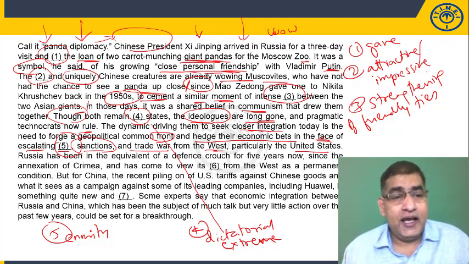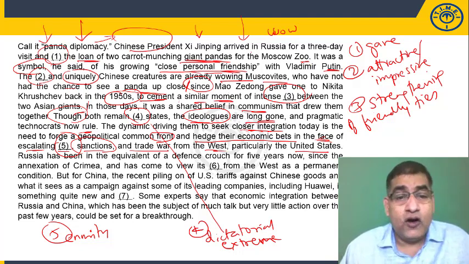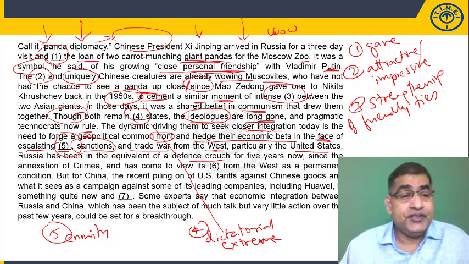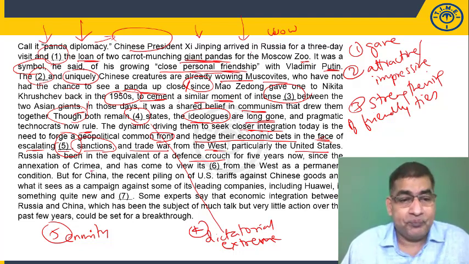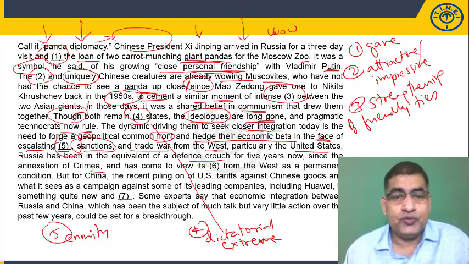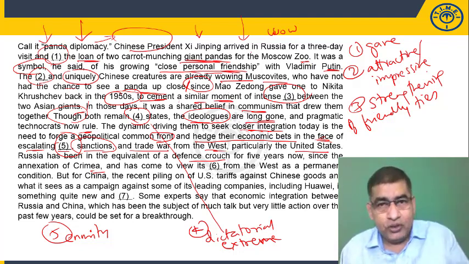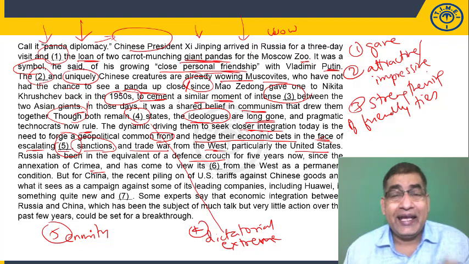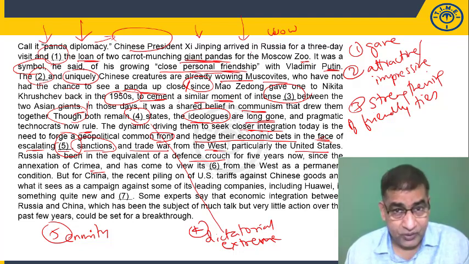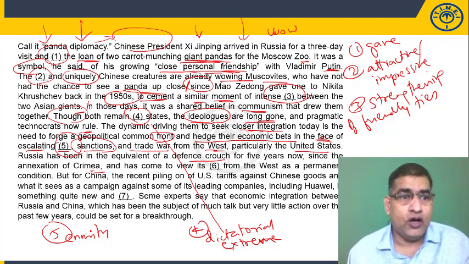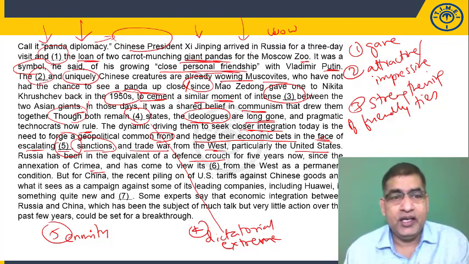Next, Russia has been in the equivalent of a defense crouch for 5 years now, since the annexation of Crimea. Now Crimea is the country which was annexed, or taken possession of, by Russia. Russia took control of Crimea, which is closer to Ukraine, if I am not wrong.